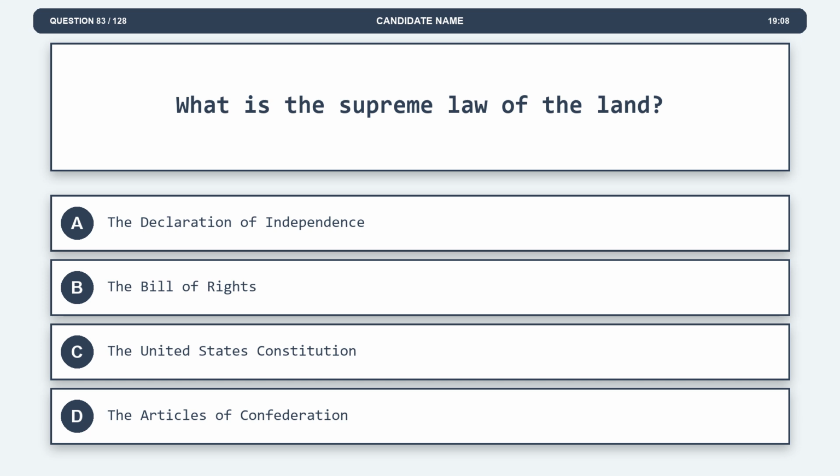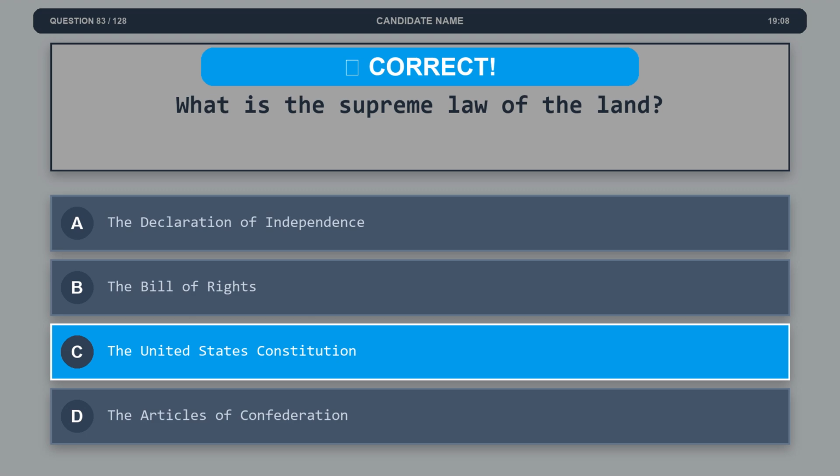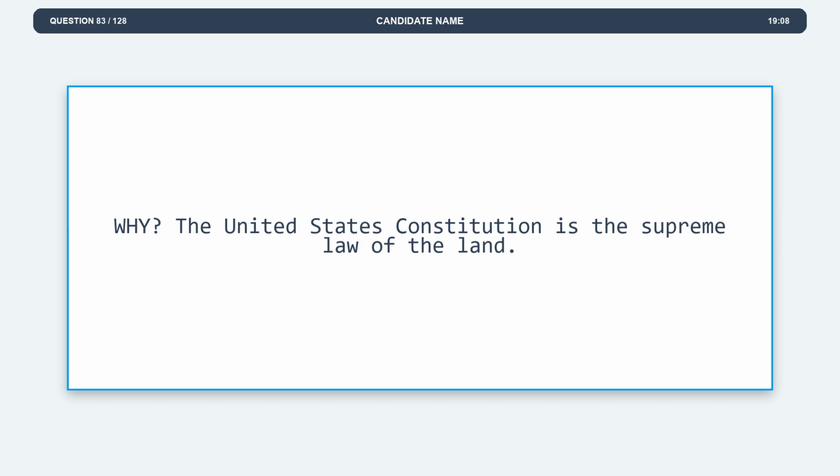Question 83. What is the supreme law of the land? Option A, the Declaration of Independence. Option B, the Bill of Rights. Option C, the United States Constitution. Option D, the Articles of Confederation. The correct answer is option C, the United States Constitution. Explanation. The United States Constitution is the supreme law of the land.